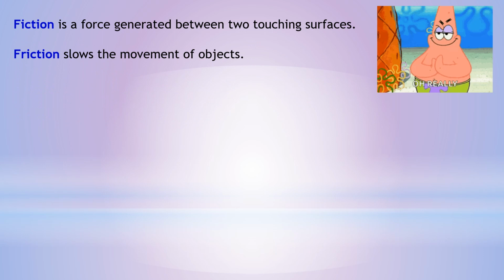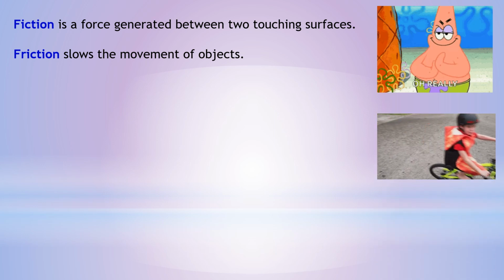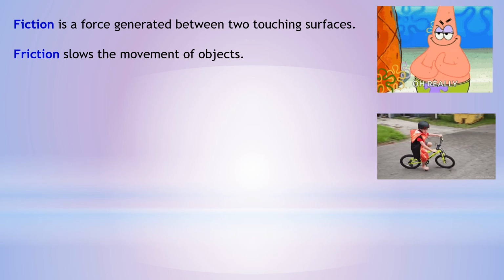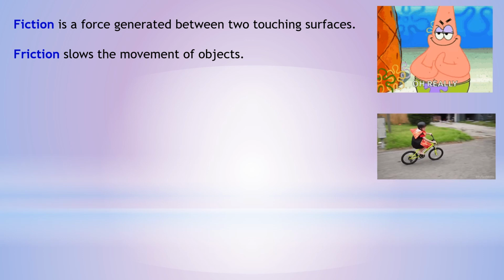When we rub our hands, we feel warm, as this force is called friction. Friction happens when two objects touch each other. So friction is a force generated between two touching surfaces. Friction slows the movement of an object, as when we press on the brakes of the bike, the speed of the bike decreases till it stops.